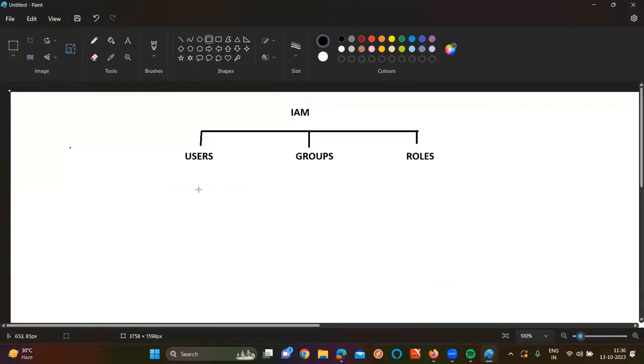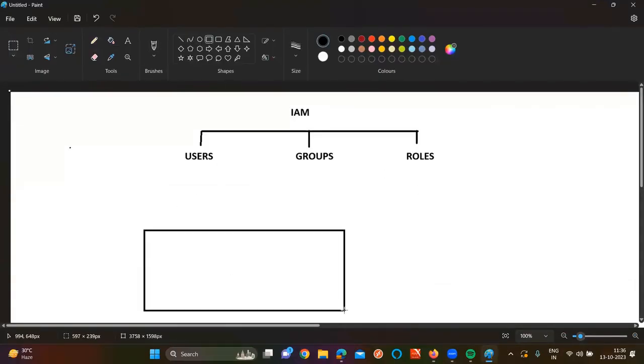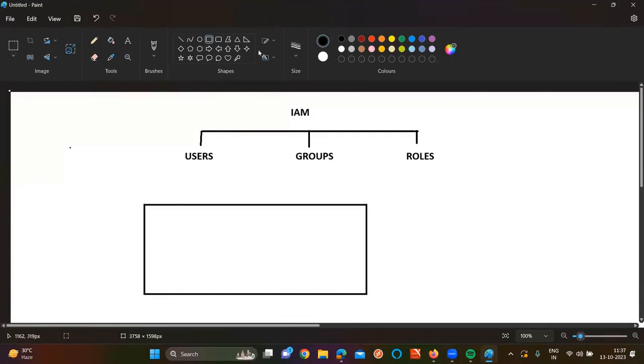First of all, you know about buckets, right? For example, let's consider in our organization, we have a lot of buckets.